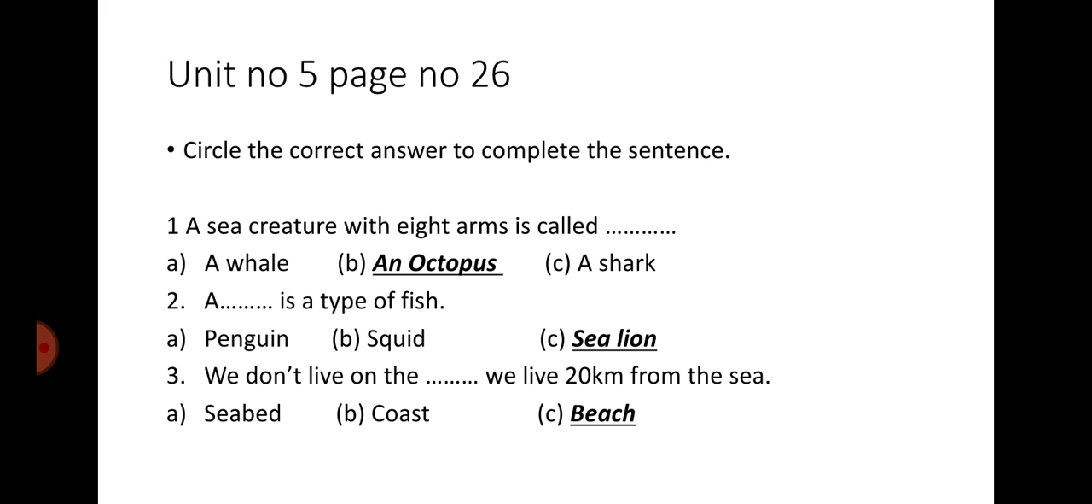Unit number 5, page number 26. Circle the correct answer to complete the sentence. A sea creature with 8 arms is called an octopus. A dash is a type of fish. Sea lion. We don't live on dash. We live 20 kilometers from the sea. Beach.